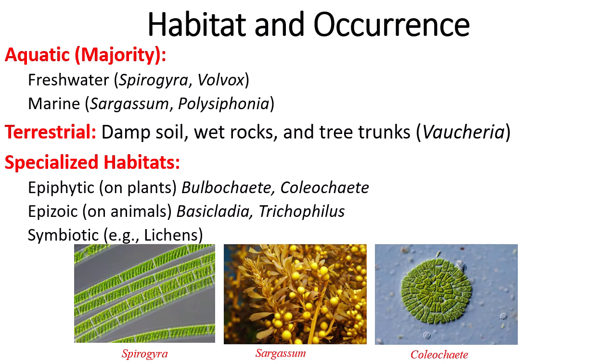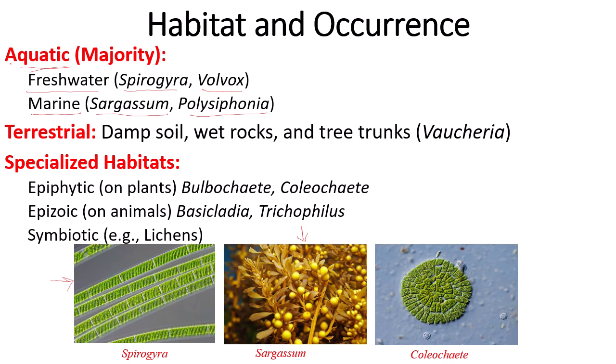Here we will discuss their habitat and occurrence. The majority of algae grow in water, that is, aquatic habitat, which includes freshwater as well as marine water. Examples of freshwater algae are Spirogyra and Volvox, and examples of marine algae are Sargassum and Polysiphonia. This is Spirogyra, which is a freshwater alga, and this is Sargassum, which is a marine water alga.